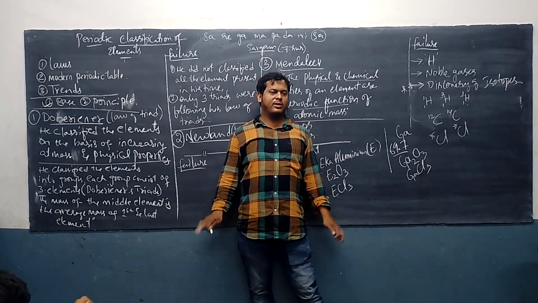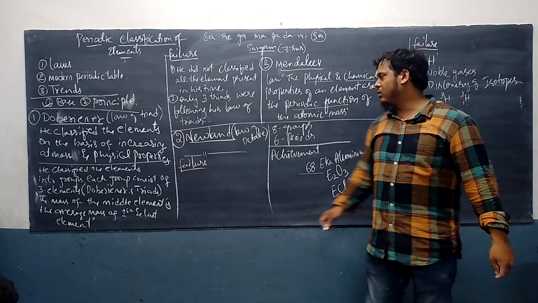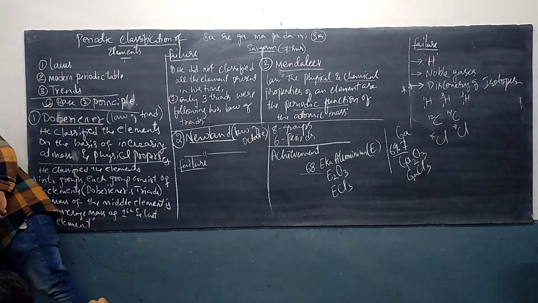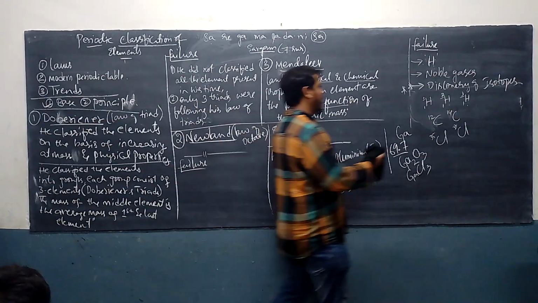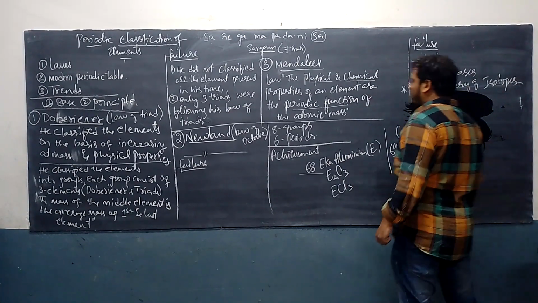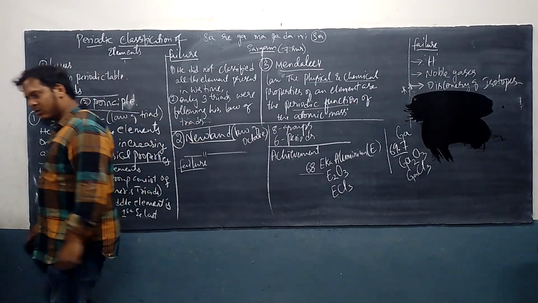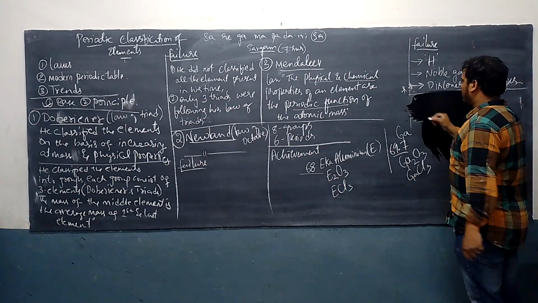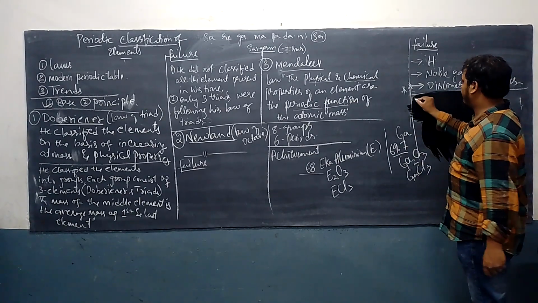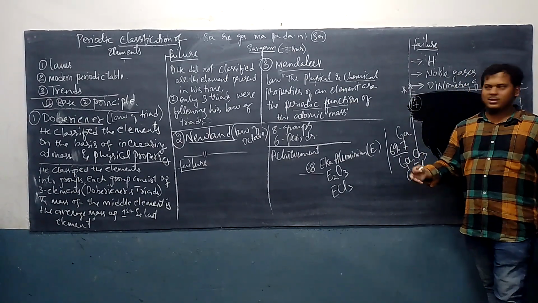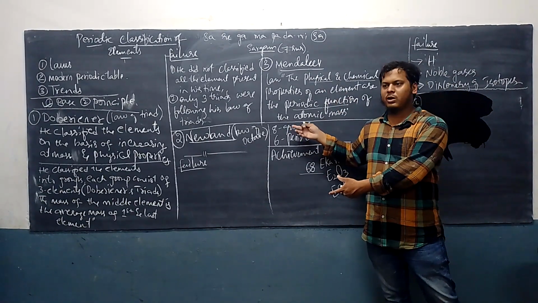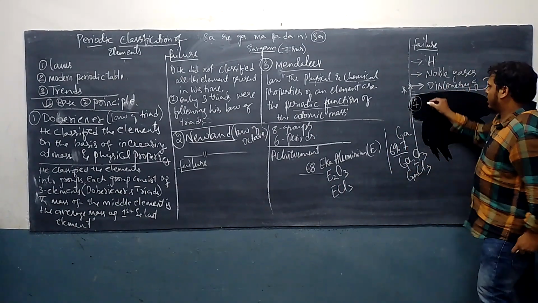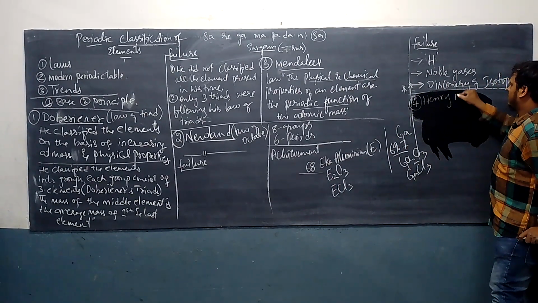Okay, after this, the last person, whose name is Henry Moseley. What is the name of the last person? Henry Moseley, who classified the elements, and that periodic table is known as the modern periodic table, which we are using, which we are following. Now listen here. Next person, okay, fourth, right? There are many persons. These are the renowned, famous personalities who have discussed. There are many people who have classified. Okay, Henry Moseley.